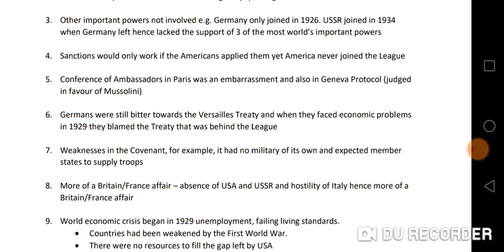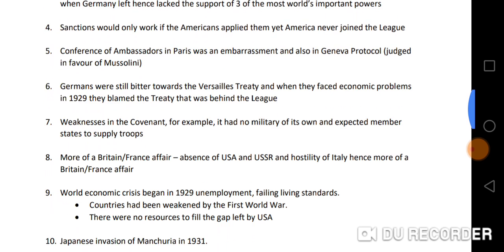So, the sixth reason that the League of Nations failed to preserve peace is that the Germans were still bitter towards the Versailles Treaty, and when they faced economic problems in 1929, they blamed the treaty as it was behind the formation of the League.